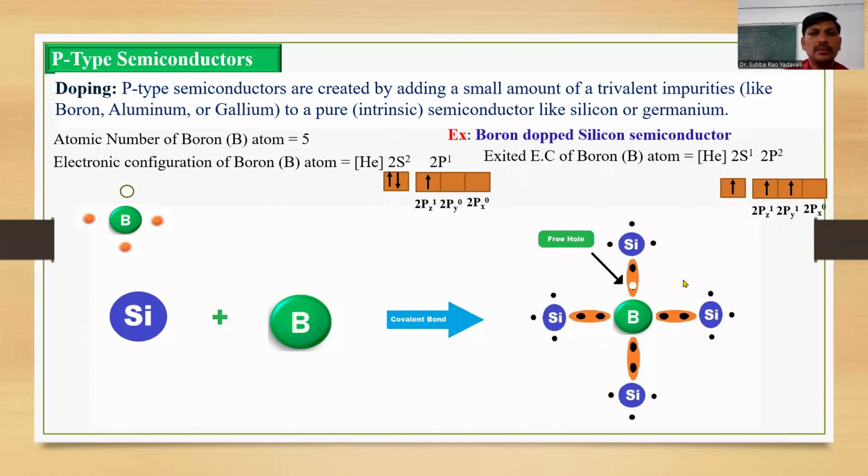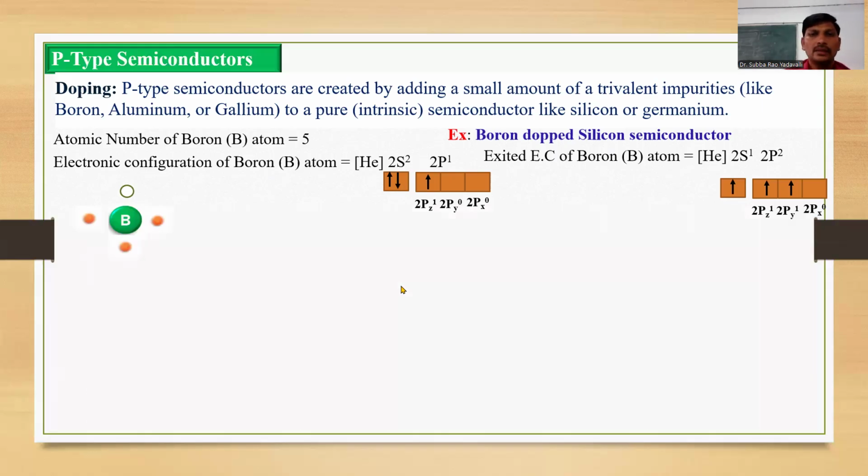Each silicon atom contributes 1 electron, but boron contributes 3 electrons and 1 hole. This empty orbital is the free hole. Due to the presence of a free hole, this semiconductor conducts electricity. So the majority charge carriers in P-type semiconductors are holes. Due to the formation of holes within the P-type semiconductor, they conduct electricity.